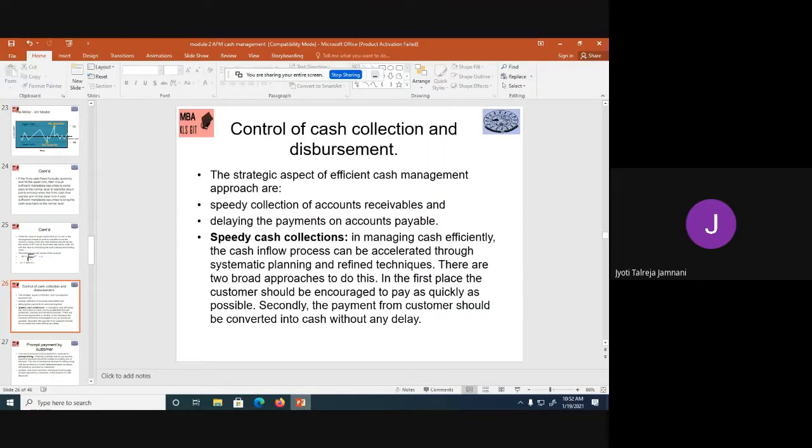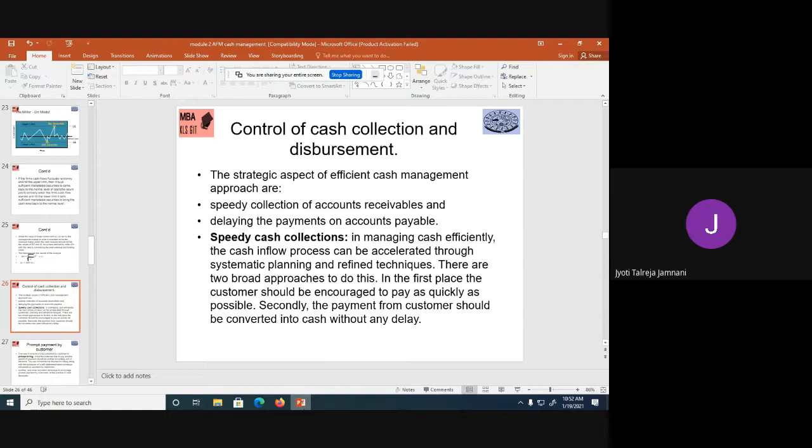Today we will discuss some of the important aspects in cash management. The first thing that we will discuss is how to control cash collection and disbursement. The strategic aspect of efficient cash management approaches is that you need to speedily collect all the accounts receivable. So from wherever you have to receive money, you need to collect it at the earliest, and you can delay the payment on accounts payable. This is one of the strategies that most companies are willing to follow. They want to receive their money early and try to make the payments later.